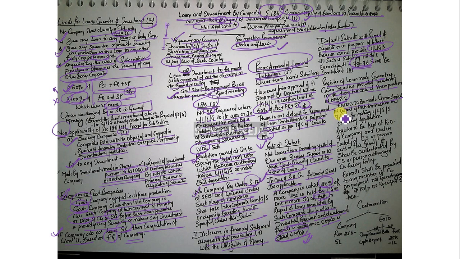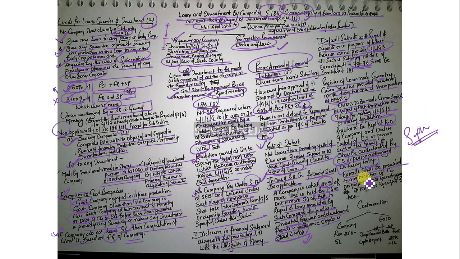Entries to be made in chronological order within 7 days of making such transaction. Register to be kept at the registered office of the company under the custody of the CS or person authorized in this behalf, and shall be authenticated by the CS or person authorized on every entry which is being made.